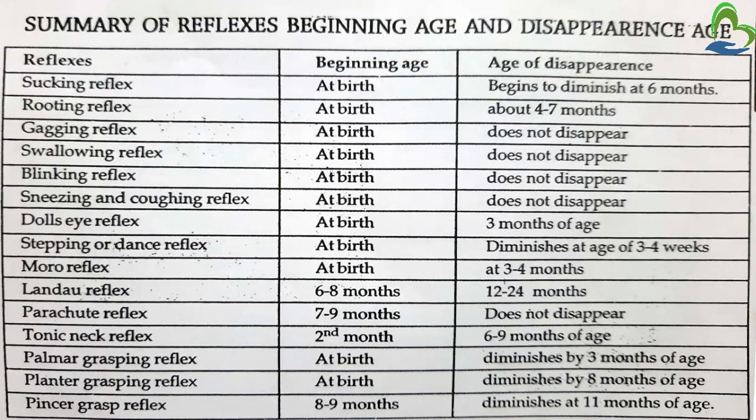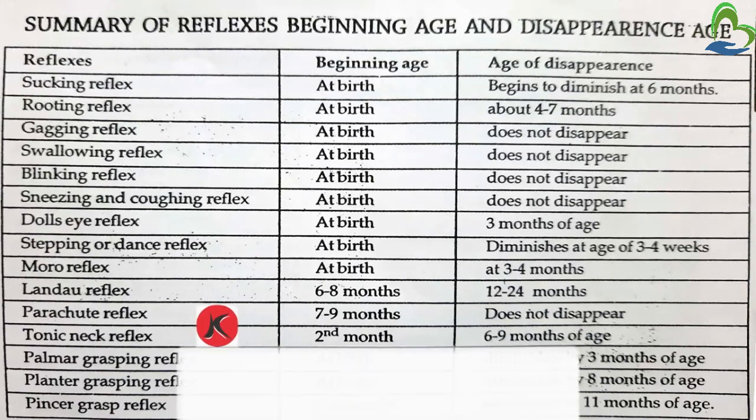Then tonic neck reflex, the beginning age is the second month, and this reflex disappears at 6 to 9 months of age. Then palmar grasp and plantar grasp start at birth and disappear by 3 and 8 months of age.